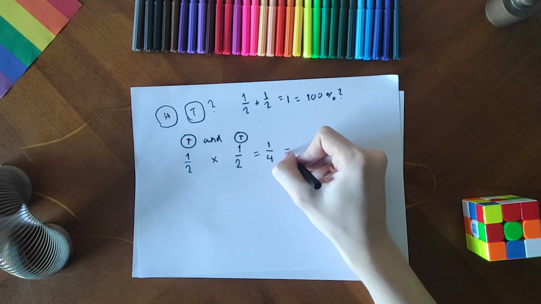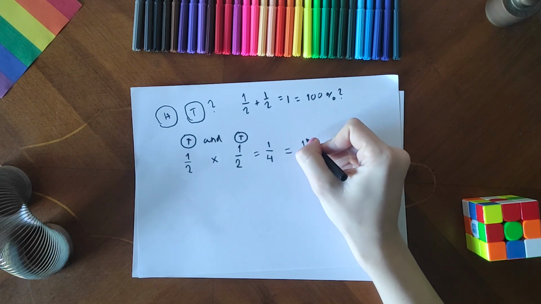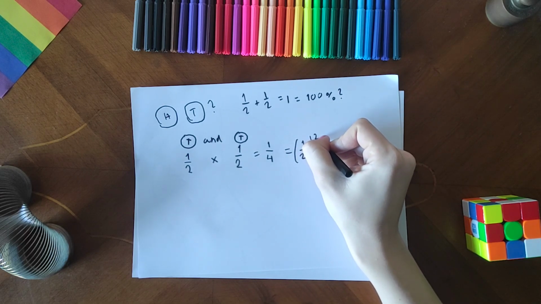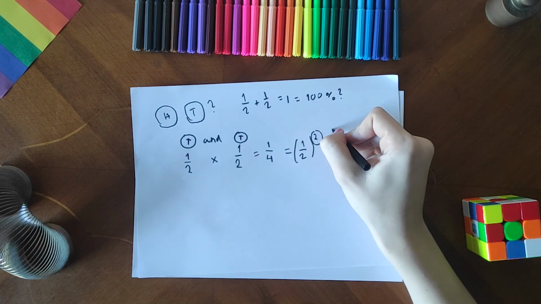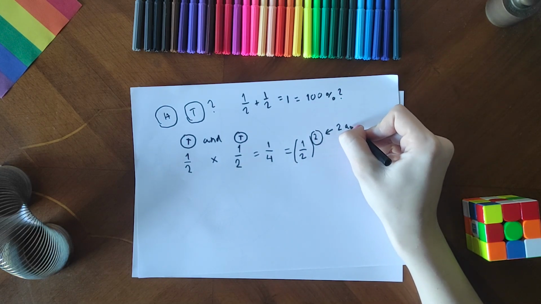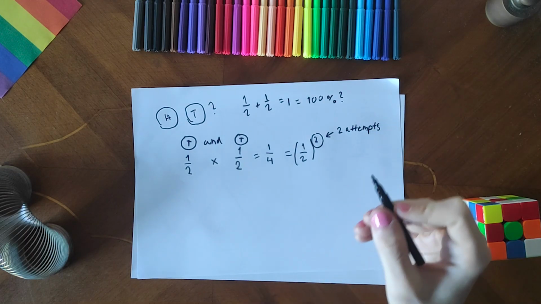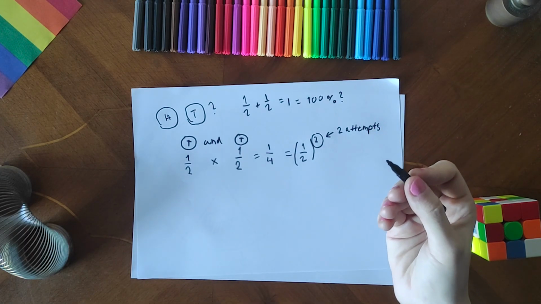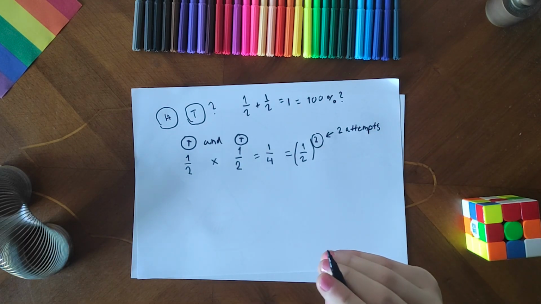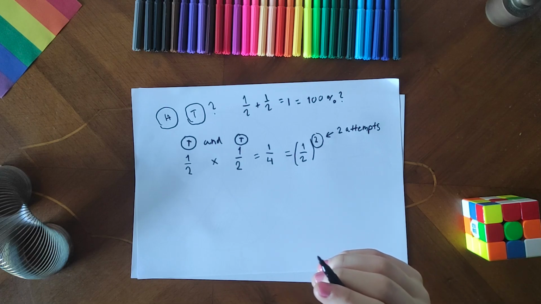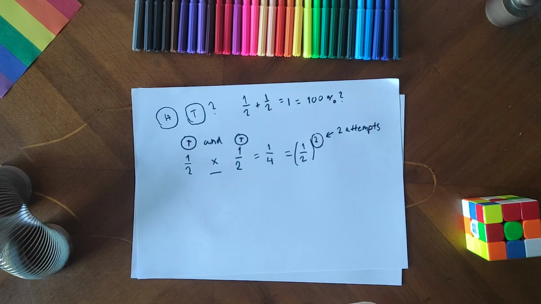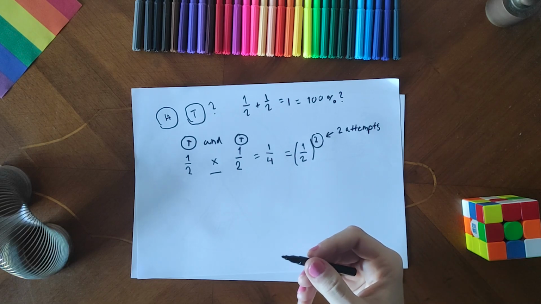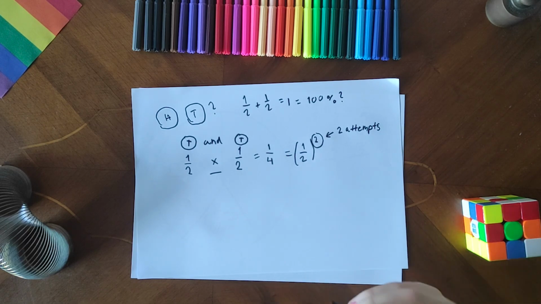Notice that we can also express this as 1/2 squared. And the 2 in the exponent came from the fact that we did 2 attempts. If we threw the coin 3 times, we would raise to the 3rd power instead. So this is great. We just found out how independent probabilities combine. They multiply rather than add up, like dependent ones do. But we're not quite done.